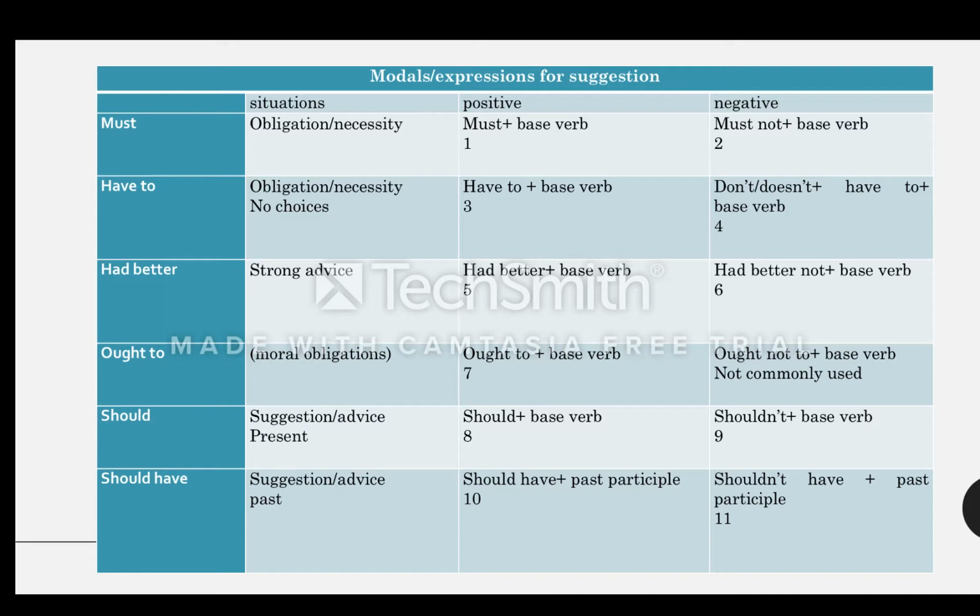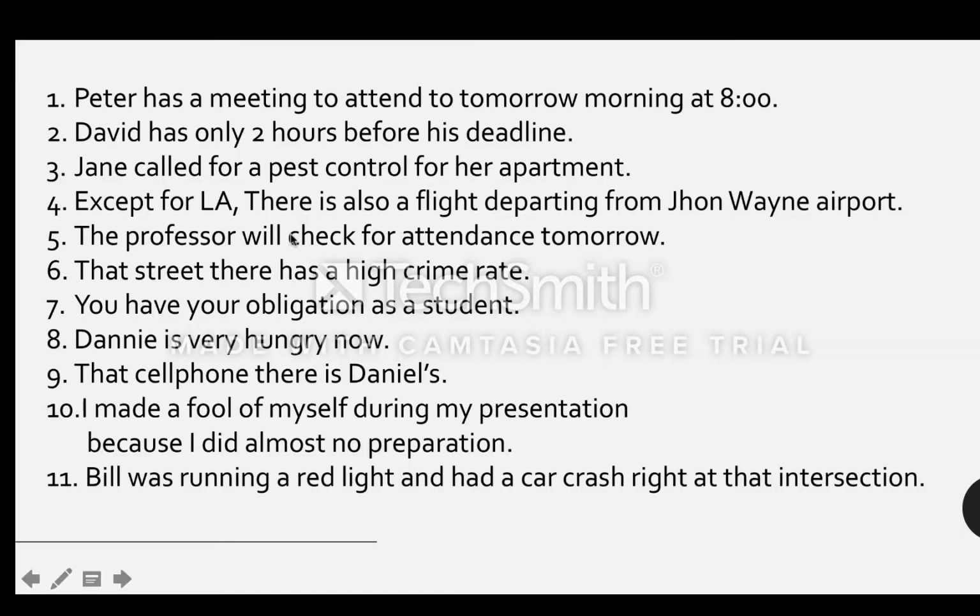Okay, now let's do an activity. It's the same chart here, now with the numbers 1 to 11. Please, based on the situation, use the right modal verb and the right form, and give me a suggestion. Now, here we go.